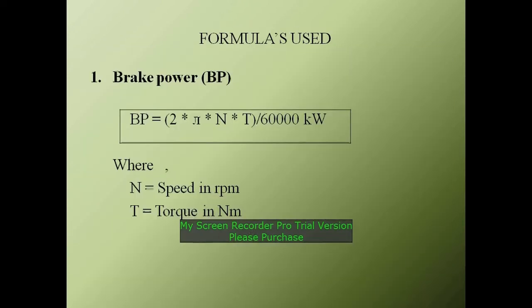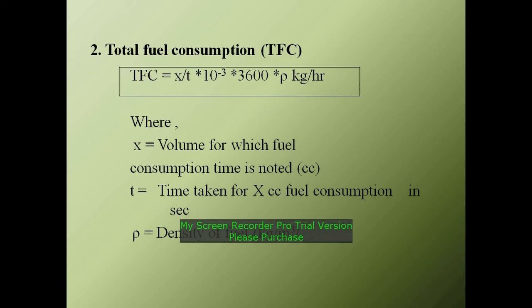This is the formula we used for calculation. One is brake power. Brake power is equal to 2 pi N T by 60,000 kilowatt, where N is speed in rpm and T is torque. Another formula we used is total fuel consumption, TFC. TFC is equal to x by t into 10 power minus 3 into 3600 into rho kg per hour, where x is the volume of fuel consumed, t is the time noted, and rho is the density of fuel.